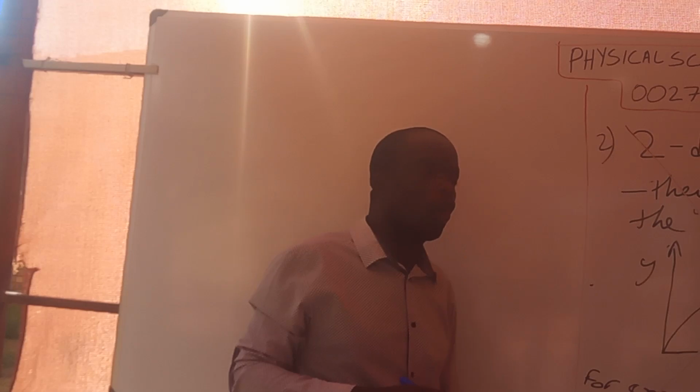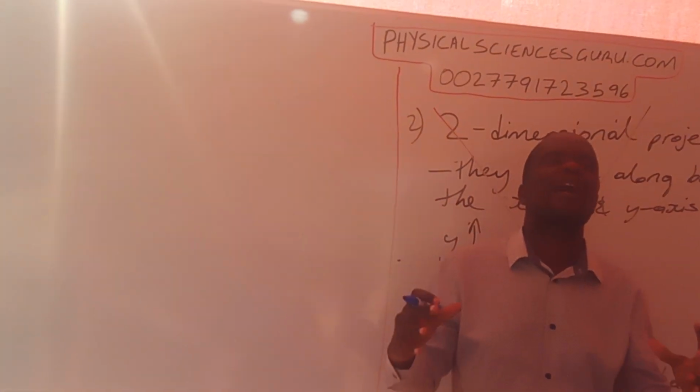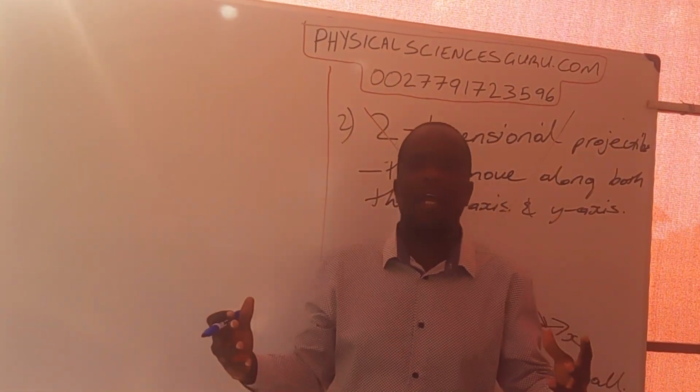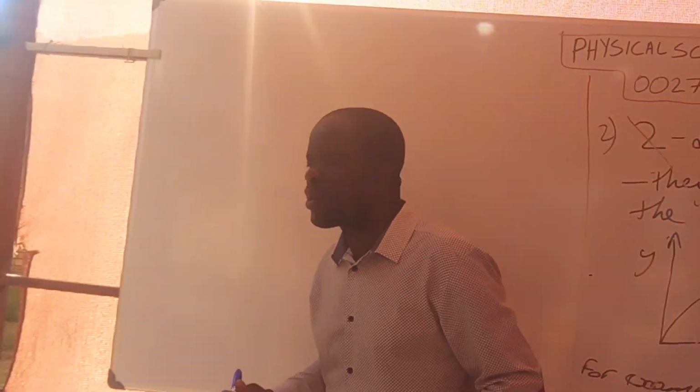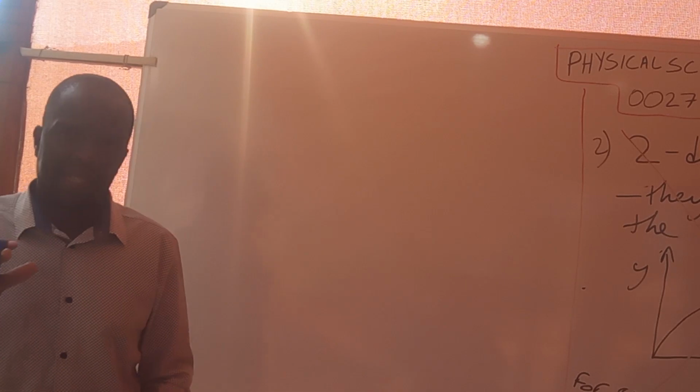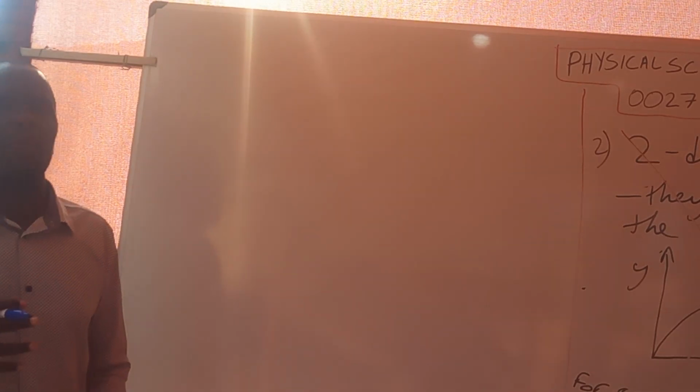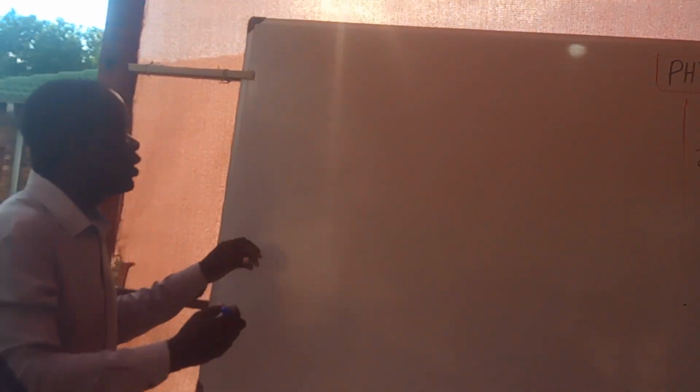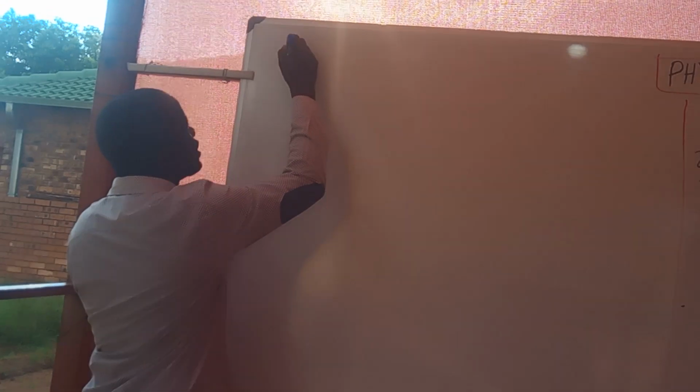I just call them laws, but in reality, they are not laws. I call them laws in order to emphasize their importance when we are dealing with projectiles. When we document them and we master these observations, it means that solving all the problems that we are going to have is going to be very easy for us. Now, let's look at these observations.